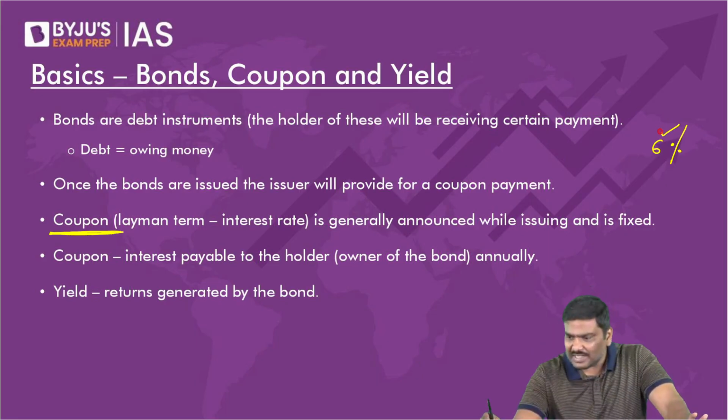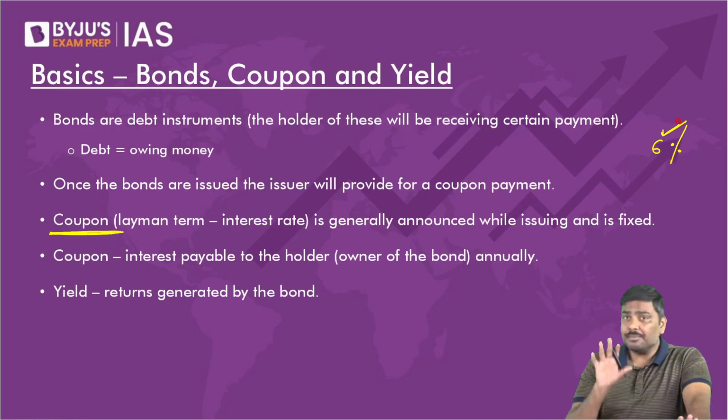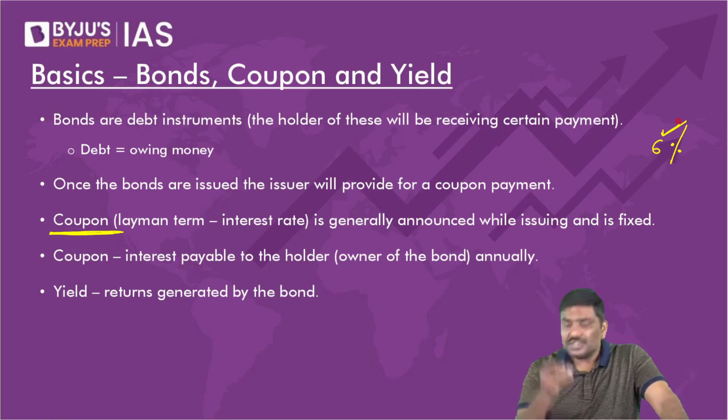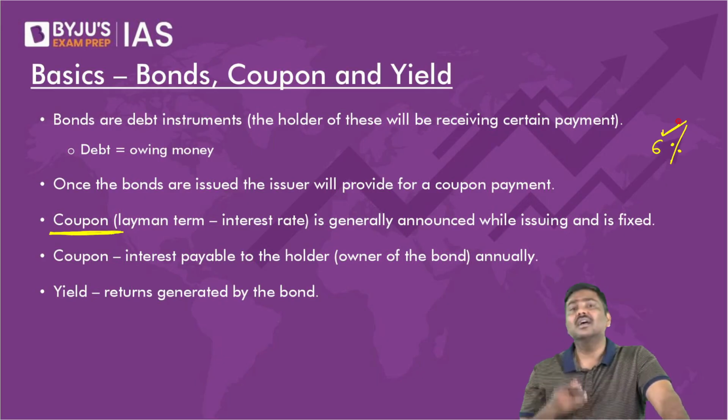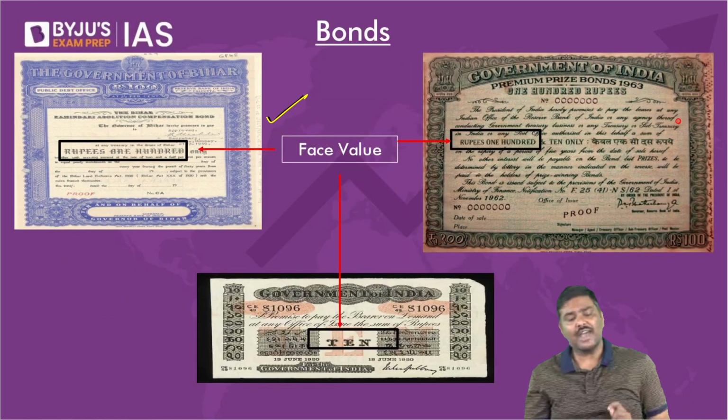Now, when government says, I will give you 6%, 6% of what? Please be aware of this point. If government says, I will give you 6% coupon rate, 6% interest rate, 6% of what? 6% of face value.